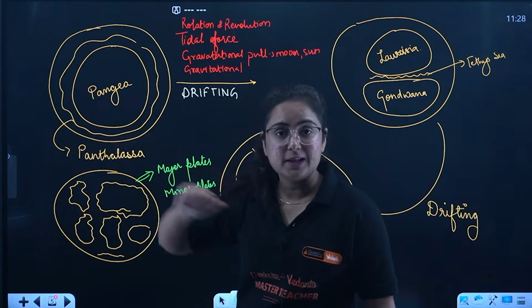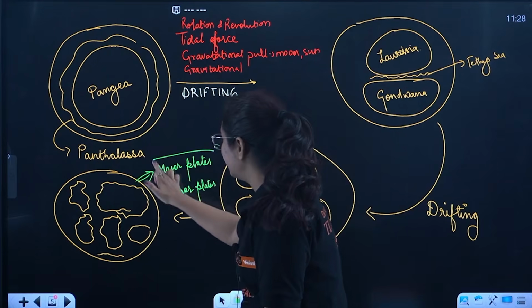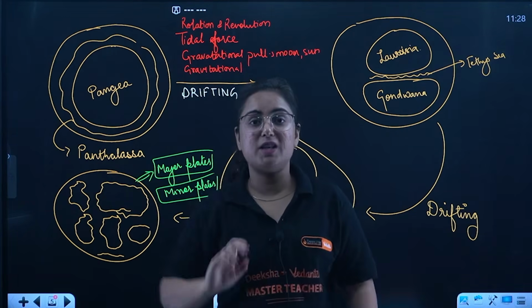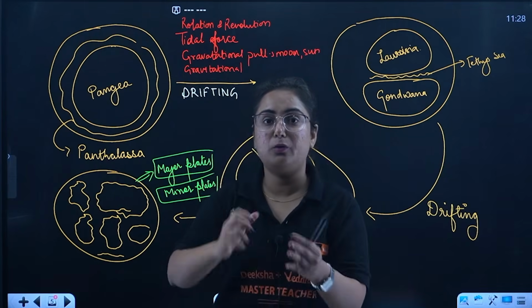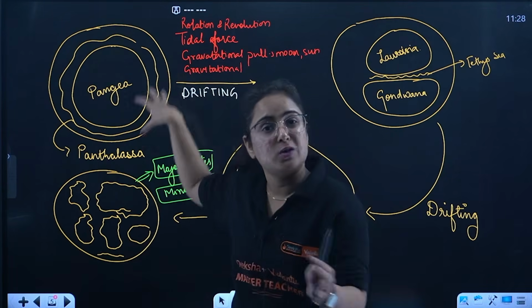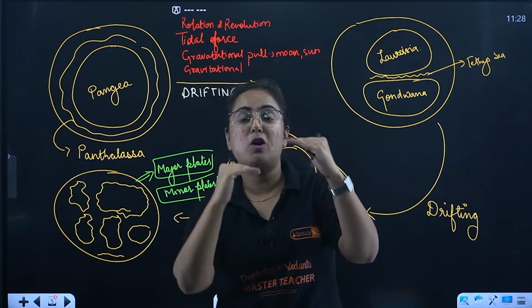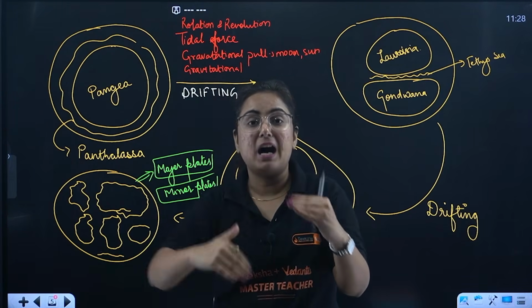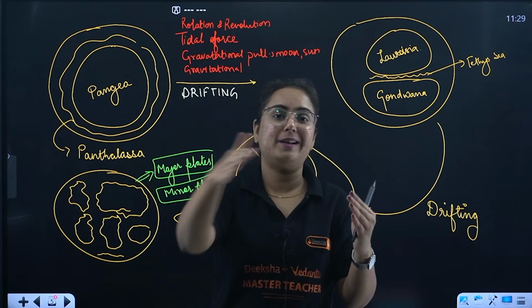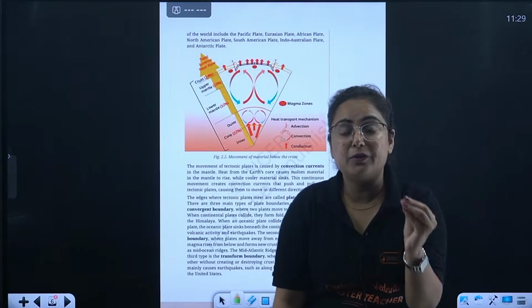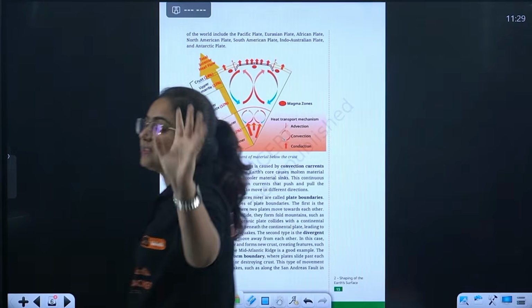Are these plates moving? Yes, they are moving because of the drifting forces as well as the magma present below, because that magma allows them to float over it. When they float, different types of plate boundaries are formed.